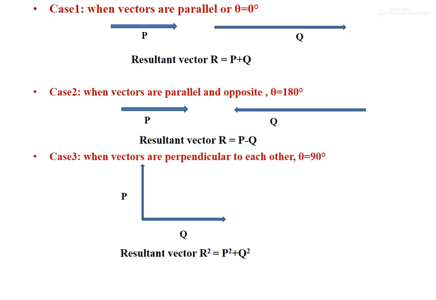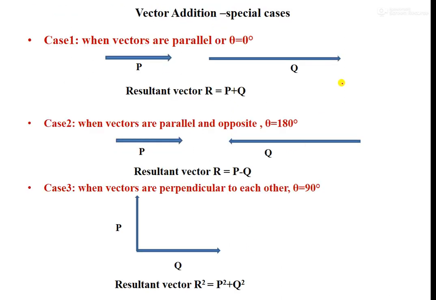Here we have some special cases. We will see what different formulations happen with respect to theta. From the vector law, R is equal to the square root of P square plus Q square plus 2PQ cos theta. This is the magnitude of the resultant, as you have seen in the earlier cases. The first case is when the two vectors are parallel.